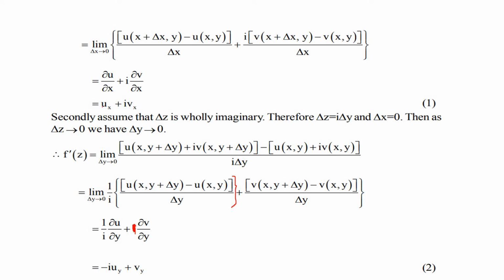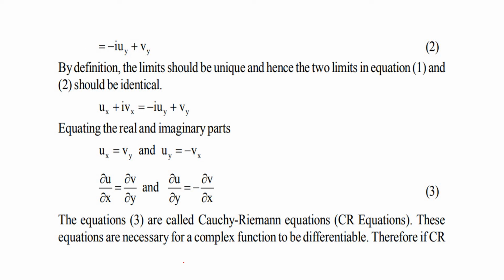So in the first case, the derivative we got is f'(z) = ux plus i vx. In the second case, we got minus i into (uy plus i vy). But if the function is differentiable, the derivative is unique, so these two limits are the same.